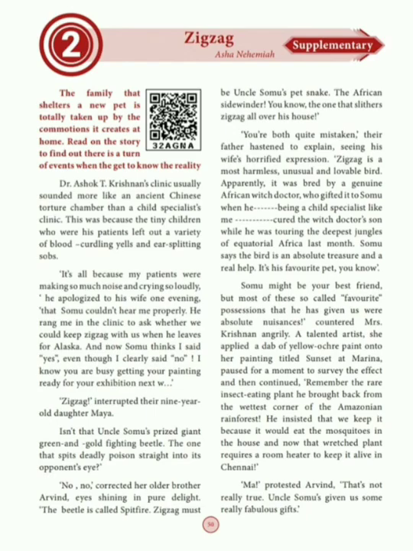"So Zigzag must be Uncle Somu's pet snake, the African sidewinder, you know, the one that slithers zigzag all over his house." You know, that snake always moves here and there in the zigzag position in his house.